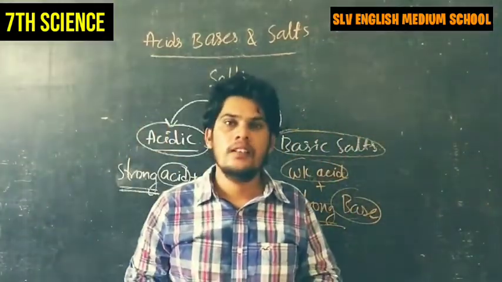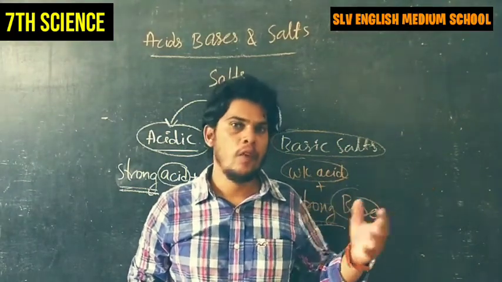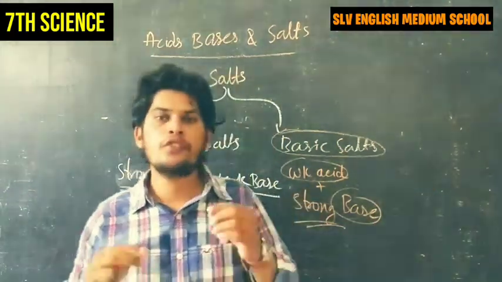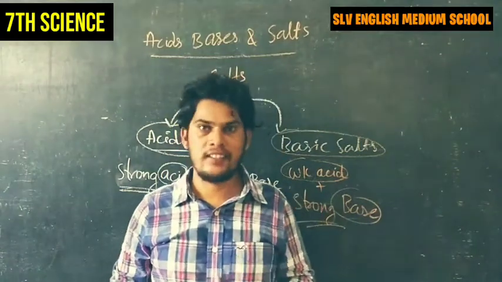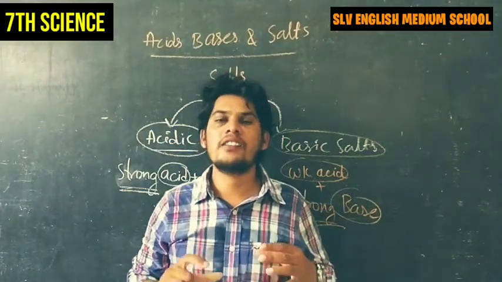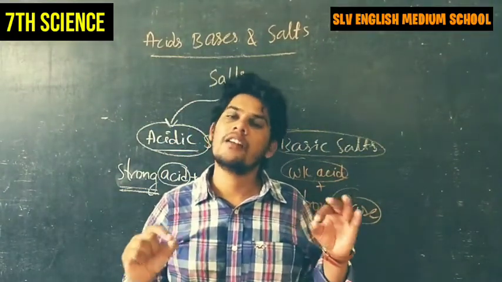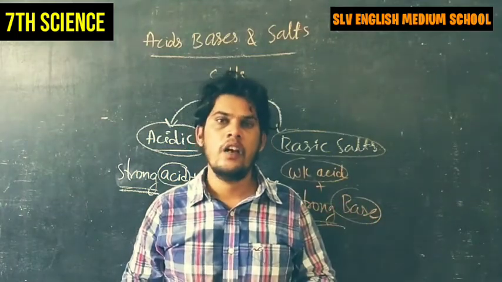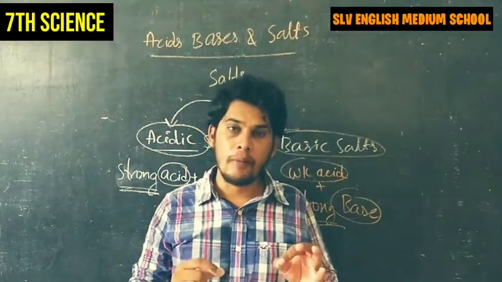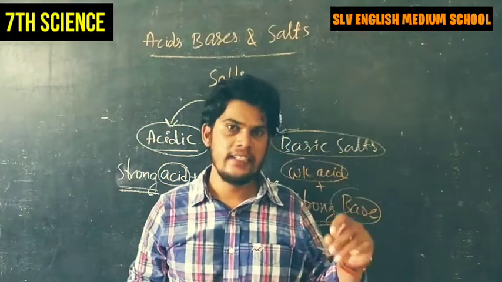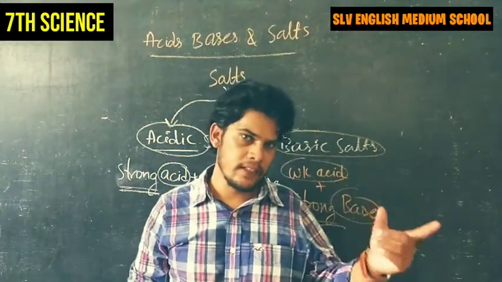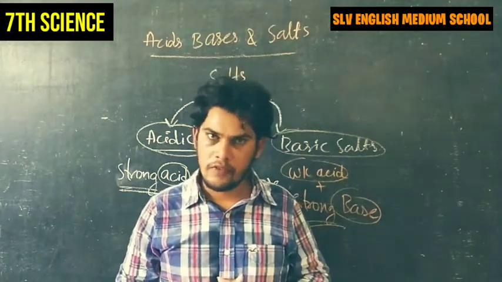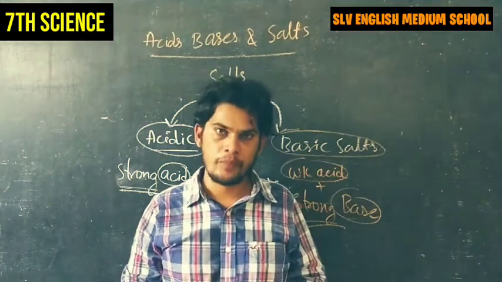This is about salts. Let me summarize what we have learned in this class. Today we discussed salts. What are salts? Salts are nothing but chemical substances. How do they form? Salts are formed by the reaction of acid with base. What is neutralization?